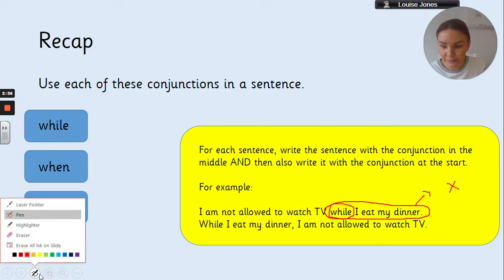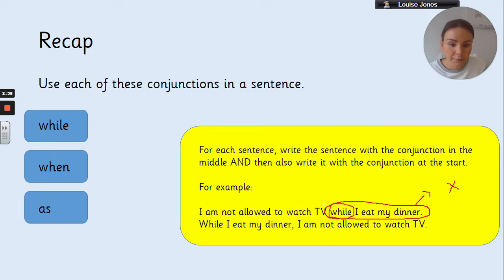This beginning bit here, I am not allowed to watch TV. This is the bit that is the main clause. That does make sense by itself. I'm not allowed to watch TV, full stop. I could put a full stop at the end of that, and that would be a perfectly fine sentence on its own. While I eat my dinner, that's not a full sentence, that's not a main clause, that's a subordinate clause. That's a bit of a sentence that has to be added to a main clause for it to make sense, okay?